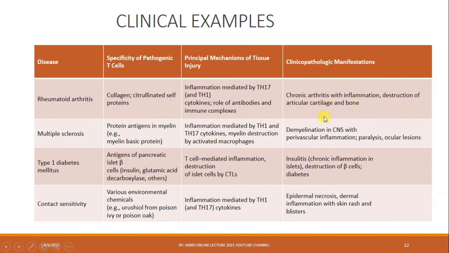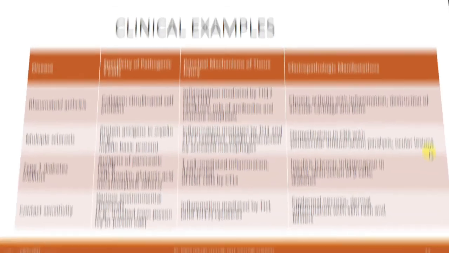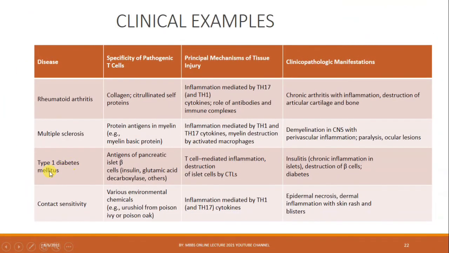Multiple sclerosis, as we have discussed previously, is the attack by our immune system on the myelin sheath. What is the specificity of pathogenic T cells? Protein antigens in myelin. Inflammation is mediated by T helper 1 and T helper 17. The result is demyelination in the CNS, perivascular inflammation, paralysis, and occlusive lesions. The third one is diabetes mellitus.